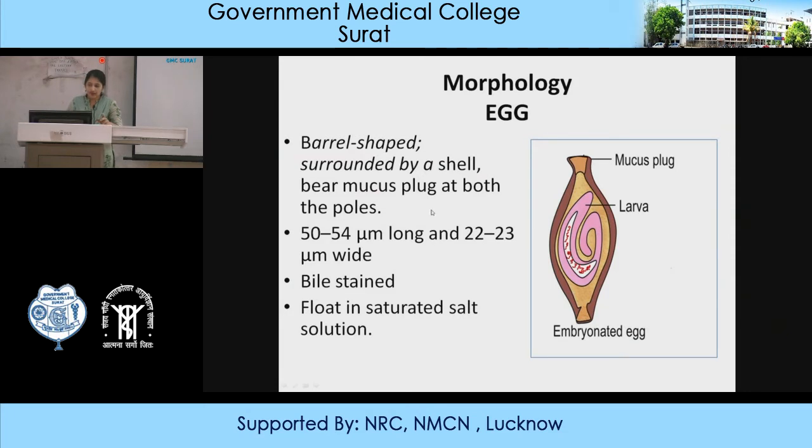The shape of the egg is barrel shape, surrounded by a hardened shell, and it is almost 50 to 54 micrometers in length and 22 micrometers in width. The eggs are bile stained and they can easily float in saturated salt solution.